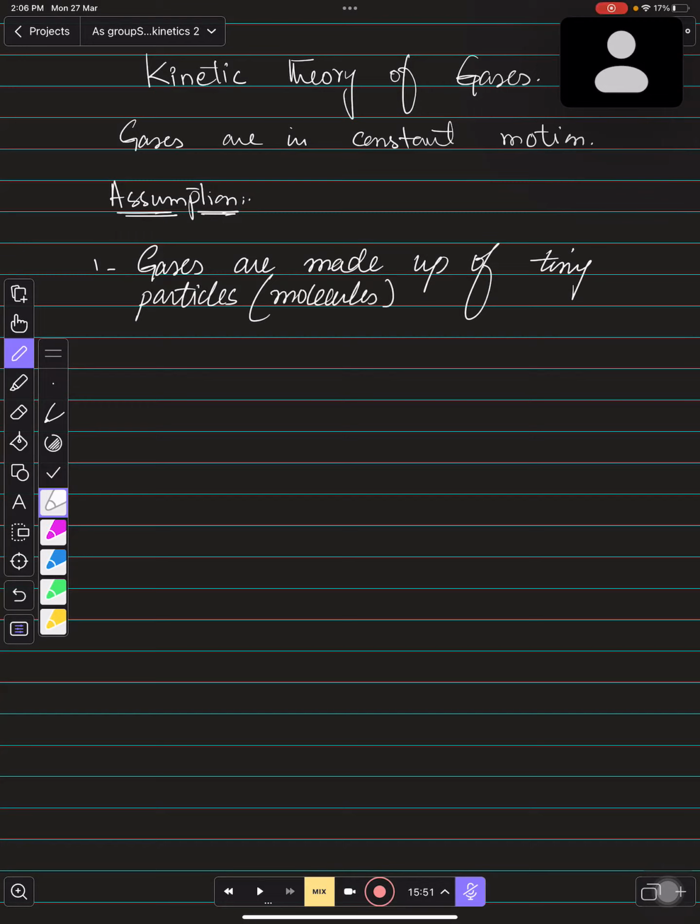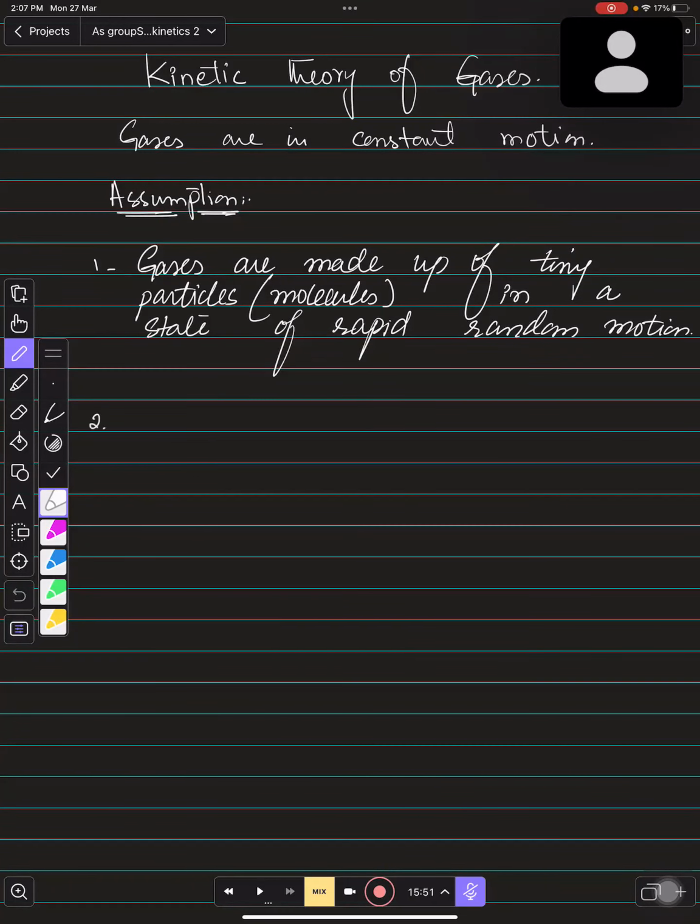And they are always in a state of rapid, continuous, random motion. Right? This is the first assumption that you need to keep remember.